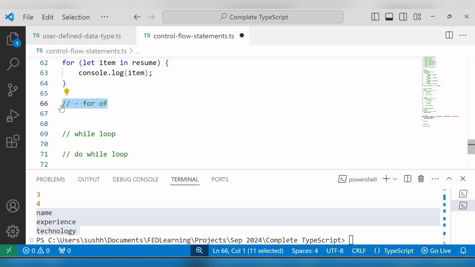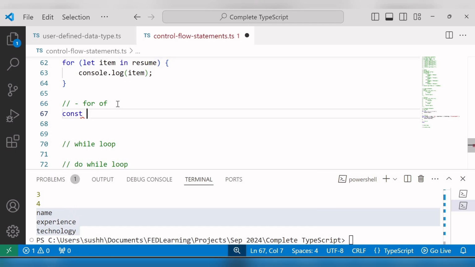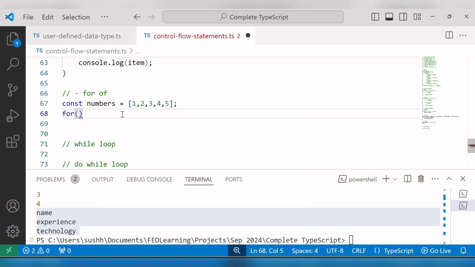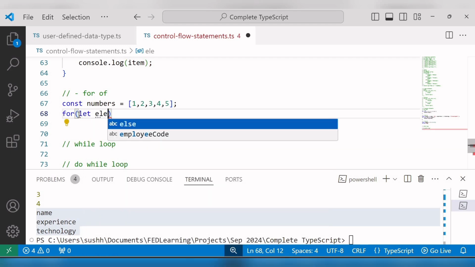The for of loop iterates over the values of an array. So for that I'll create one array with the name numbers and assign the values 1, 2, 3, 4, 5. And now I'll write the syntax of the for of loop. We need to write the for keyword, and inside the parentheses declare one variable, let element.